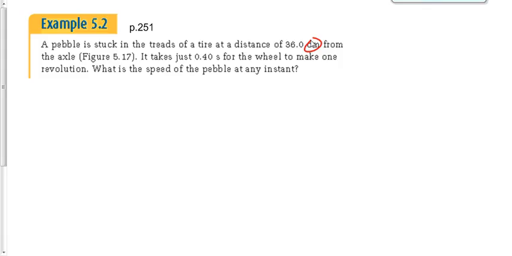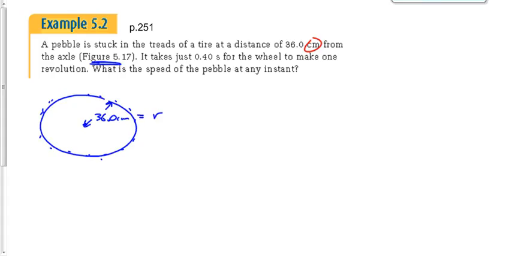What do we have here? Let's draw it out. They give us a diagram in the book, but I don't think you need that. I think you can draw your own diagram here. Here's the treads, the treads of the wheel, and here's the axle in the middle. And this 36 centimeters is the distance from this stone that's stuck in the tread to the axle. What variable is that? Is that a displacement? Is that a velocity? Robbie, what variable would that be? 36 centimeters, that would be the radius, right? That would be the radius of the circle.